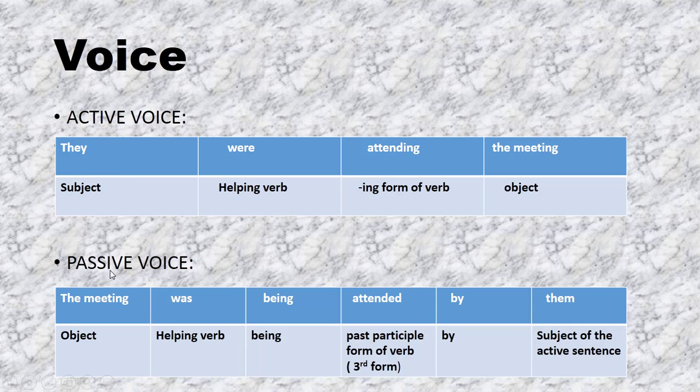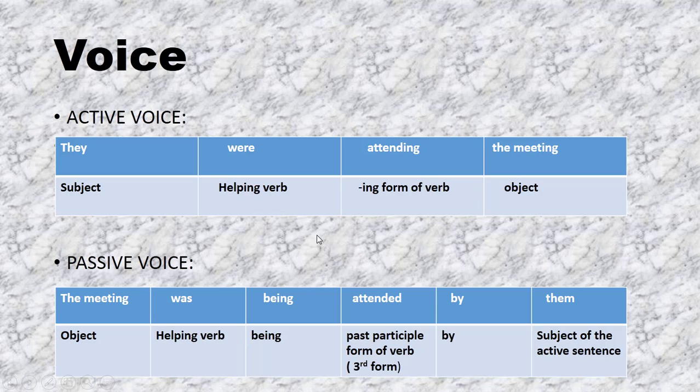While in passive voice, object is given importance and subject receives the action. As you can see in this example, the meeting was being attended by them. Here, the meeting is an object, was is the helping verb, being is also accompanying the helping verb, attended is the past participle form of verb.